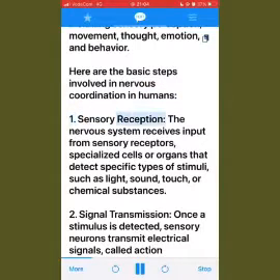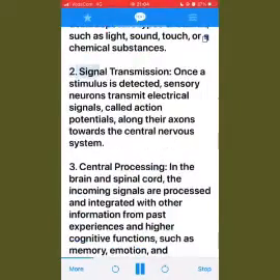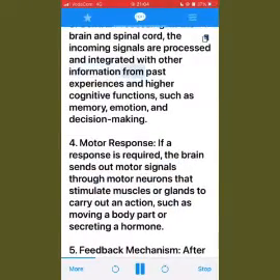1. Sensory reception. The nervous system receives input from sensory receptors, specialized cells or organs that detect specific types of stimuli, such as light, sound, touch, or chemical substances. 2. Signal transmission. Once a stimulus is detected, sensory neurons transmit electrical signals, called action potentials, along their axons towards the central nervous system. 3. Central processing. In the brain and spinal cord, the incoming signals are processed and integrated with other information from past experiences and higher cognitive functions, such as memory, emotion, and decision-making.